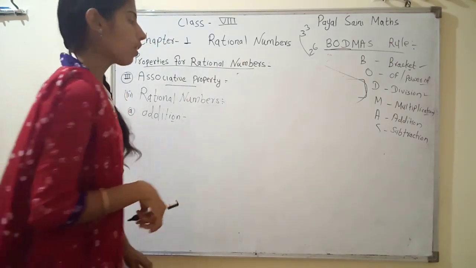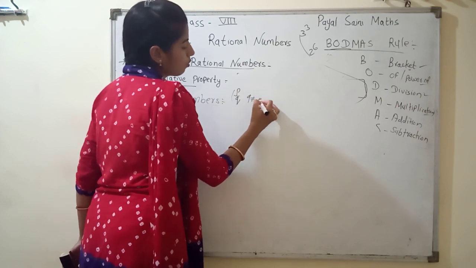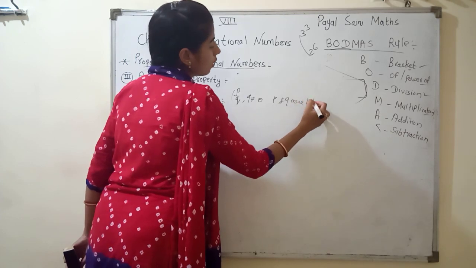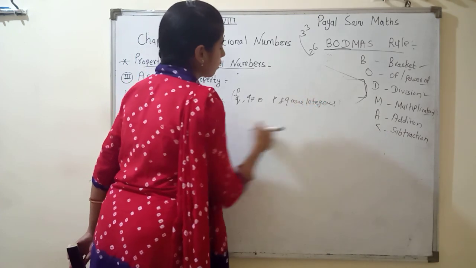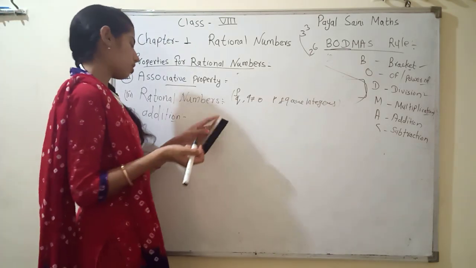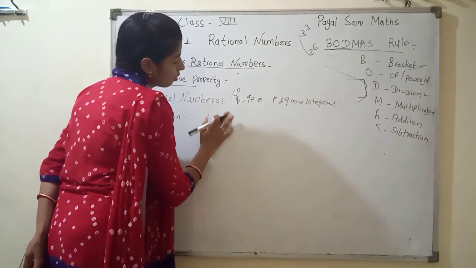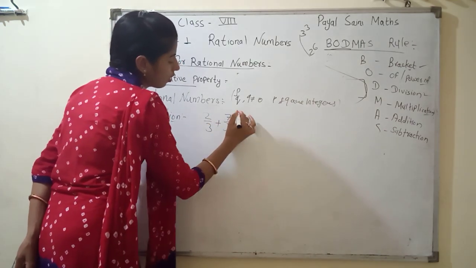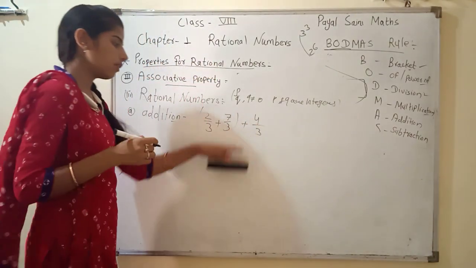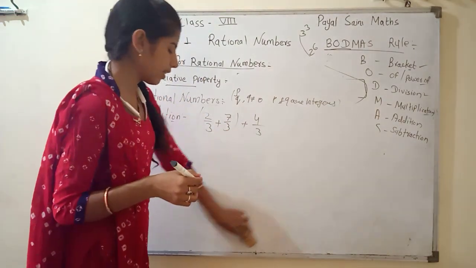We write it as P by Q, where Q is not equal to 0 and P and Q are integers. It means P and Q can be positive numbers and also negative numbers. Now we start addition: 2 by 3 plus 7 by 3 plus 4 by 3. Why do I write the denominators the same? Because it is easy for understanding.